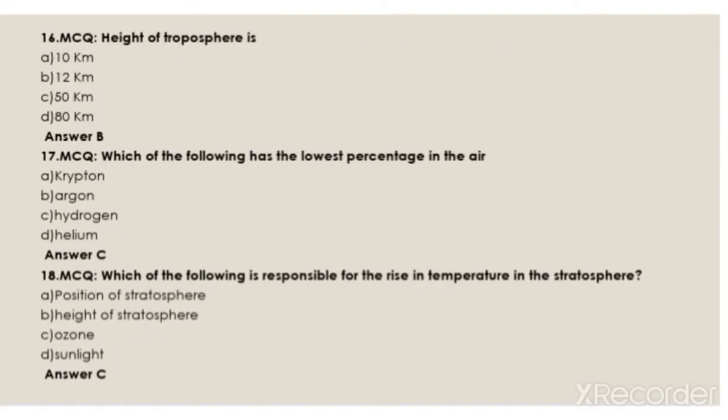The height of the troposphere is 10 km, 12 km, 50 km, 80 km. The answer is B, 12 km. Which of the following has the lowest percentage in the air? Krypton, argon, hydrogen, helium. The answer is C, hydrogen.